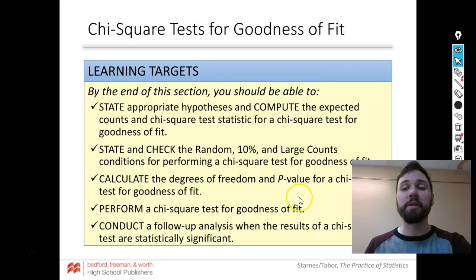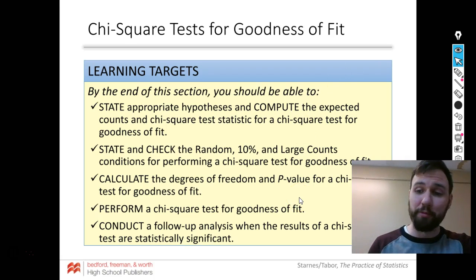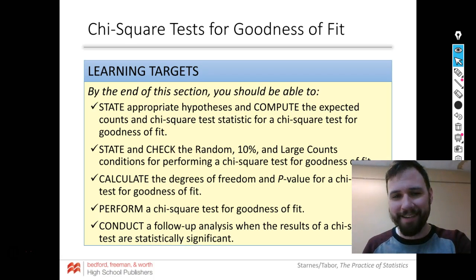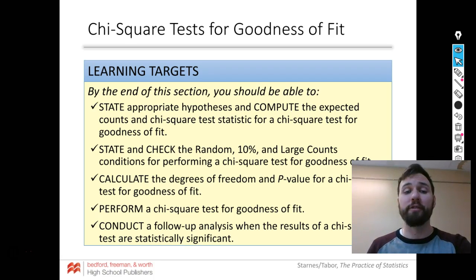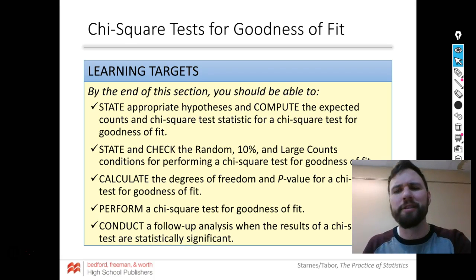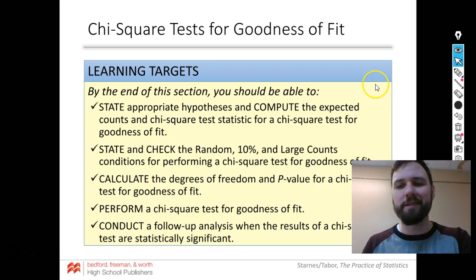So here's what we're going to be able to do. We're going to state appropriate hypotheses. We're going to check our conditions again. We're going to calculate degrees of freedom and p-values. We're going to do the actual chi-square test, and then we're going to conduct follow-up analysis. We aren't going to do the follow-up analysis. It's not on the AP test. Sorry.